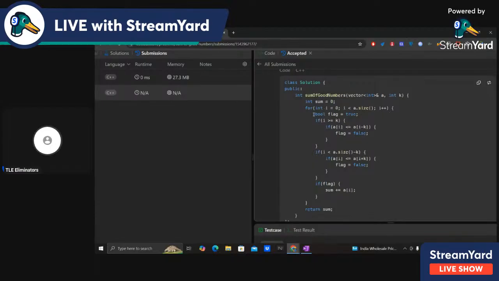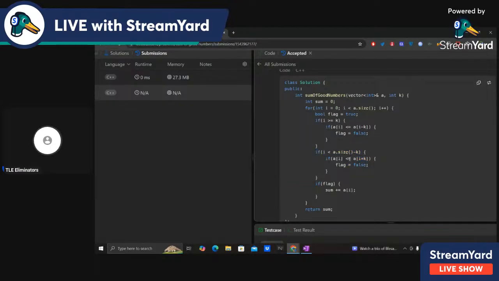Okay. So bool flag equals true. For each iteration, first of all, I am setting a flag as true. Now I am checking both the i minus k and i plus k. For i minus k, I'm checking that if i is greater than or equal to k, basically if it exists, then I check that if a[i] is less than or equal to a[i minus k], then flag equals false. Now for i plus k, I check that i should be less than a.size() minus k.